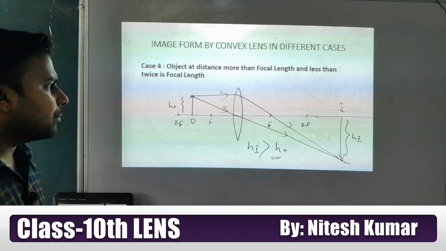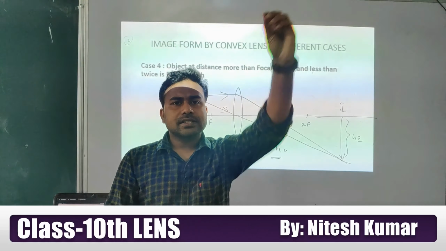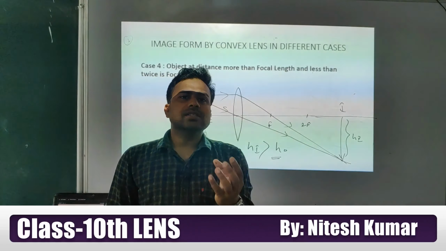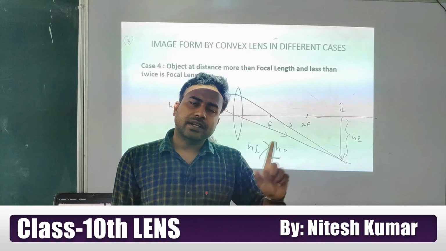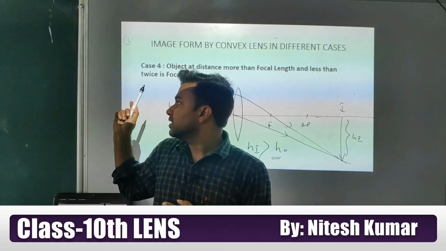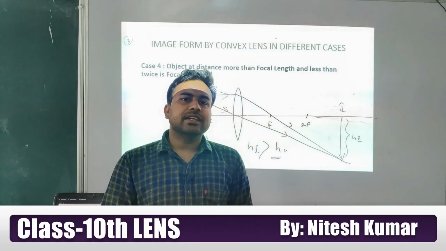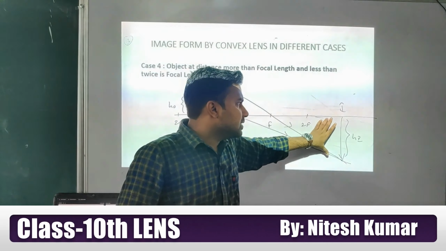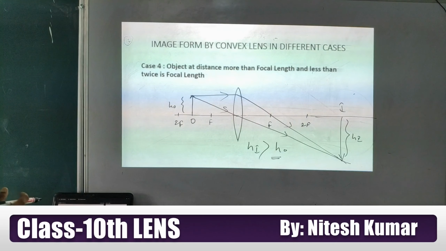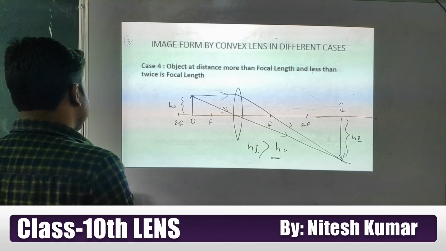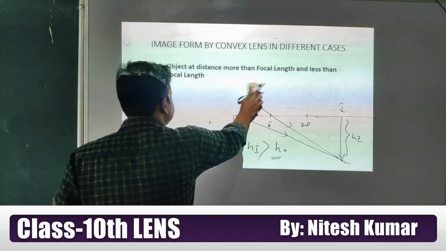So now what can you comment? After refracting through this convex lens, the image is real because these rays actually cut each other. Inverted, look at this, here the object is in the upward direction and the image is forming in the downward direction. So it's inverted, bigger in size, and beyond 2F, where this image is forming. Okay student, now I am going to discuss another case.